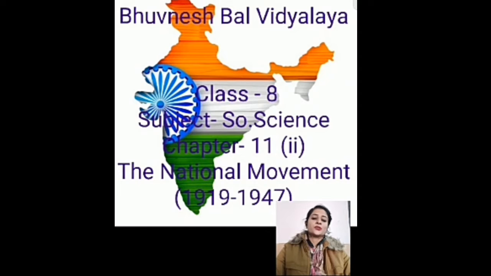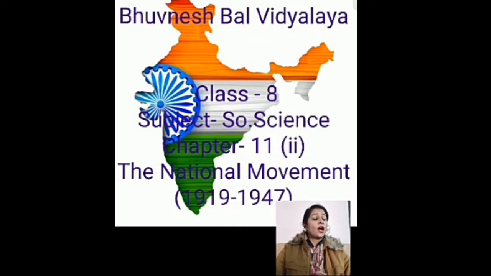Welcome back, students. Today we are going to start a new chapter, the National Movements, 1919 to 1947. In the previous chapter, we discussed the movements that occurred from 1885 to 1918.